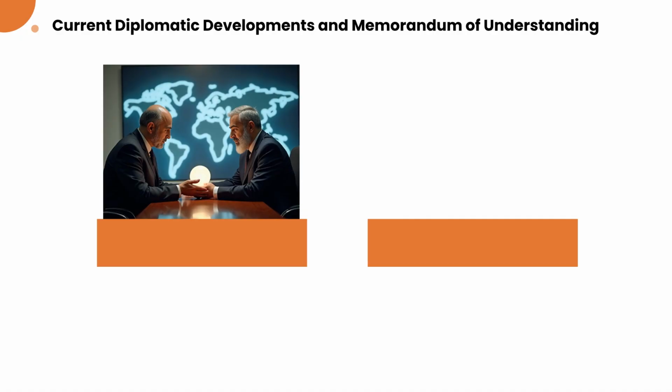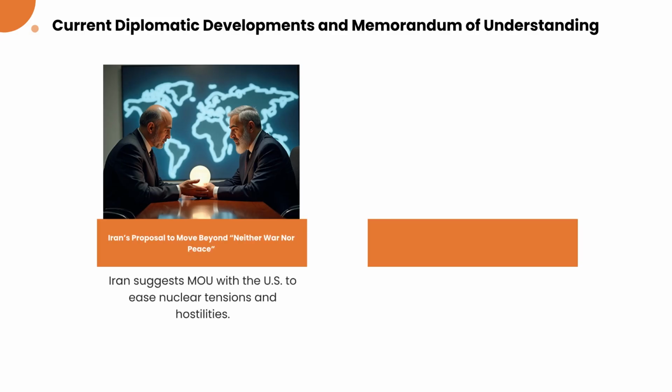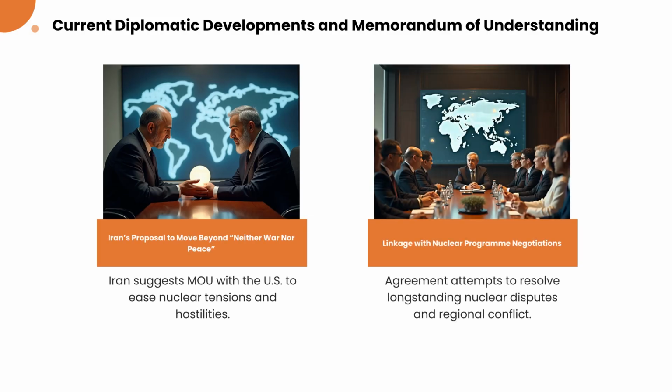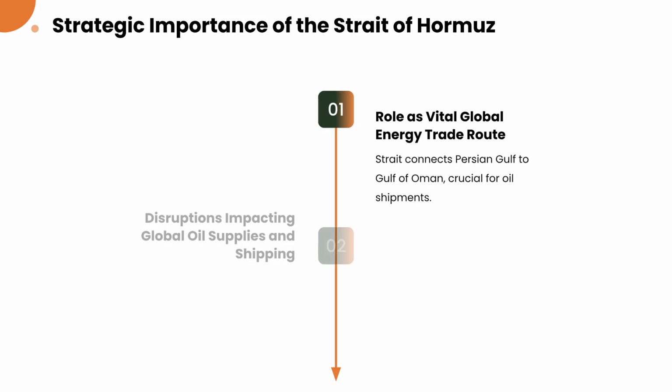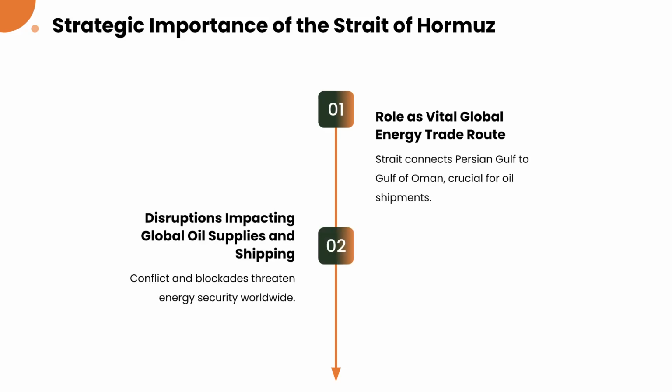Iran has proposed a memorandum of understanding with the U.S. to move beyond current hostilities and address the nuclear program. This diplomatic initiative aims to resolve long-standing regional tensions and nuclear disputes. The Strait of Hormuz is a vital global energy route, connecting the Persian Gulf to the Gulf of Oman. Any conflict or blockade in this region directly threatens global energy security and shipping stability.